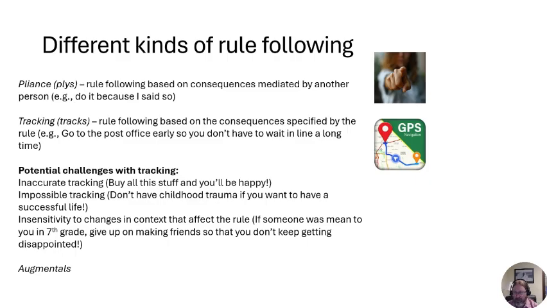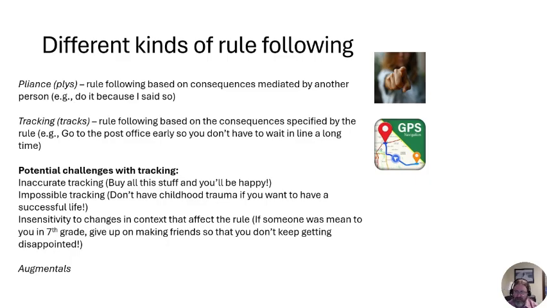And the other thing we might see with tracking is insensitivity to changes in context that affect the rule, right? So I'll give you this example. A lot of folks feel like maybe they're not good at making friends, or that people don't like them, and of course, if we look into the history, we'll understand how that came to be.